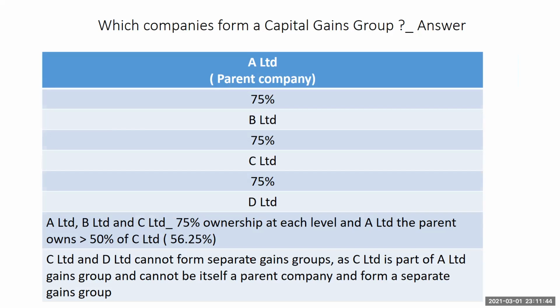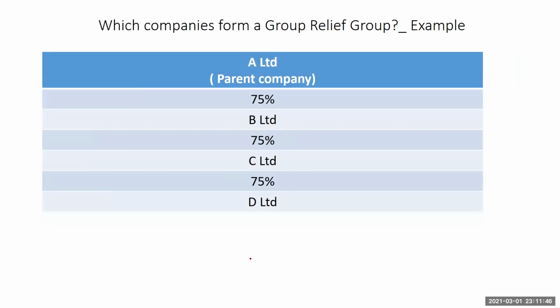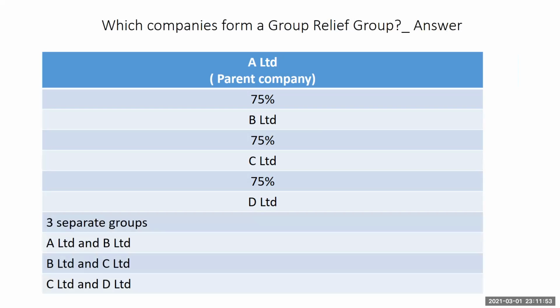All right. Now, the next thing is, which companies form a group relief? For a group relief, which companies form? So we have A and B, 75. We have B and C, 75 holding. And we have C and D, also 75 holding. So these are separate groups which can work to claim group reliefs for each of them, between A and B, between B and C, and between C and D.